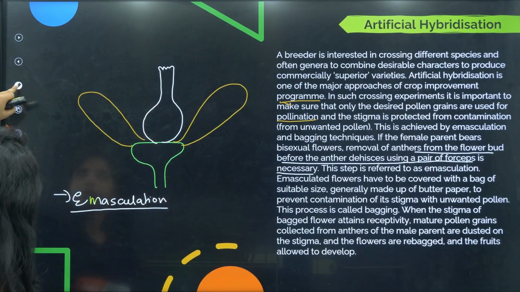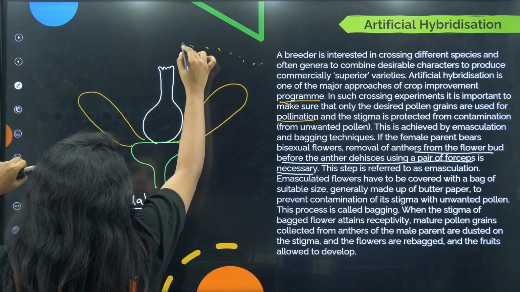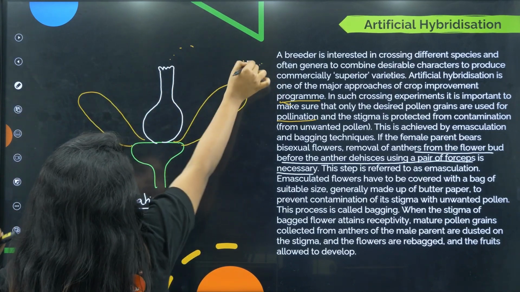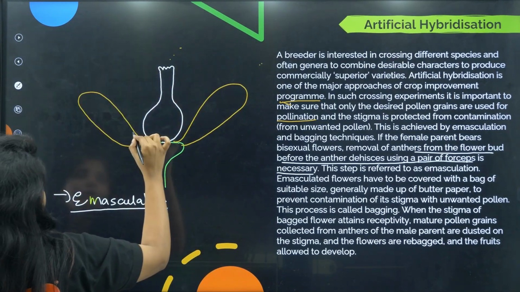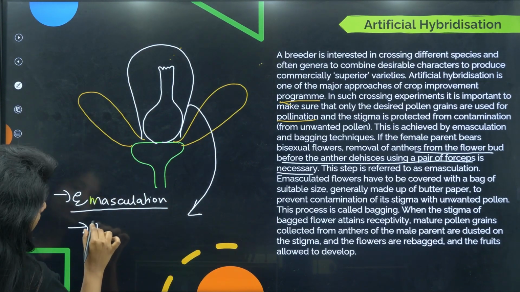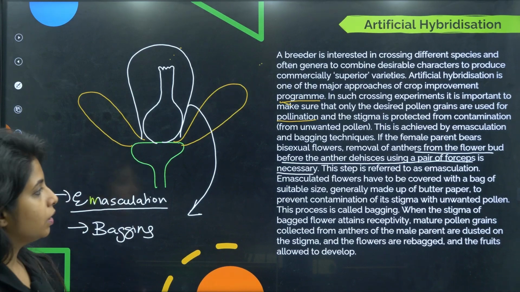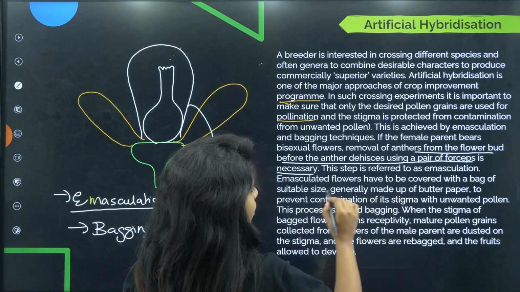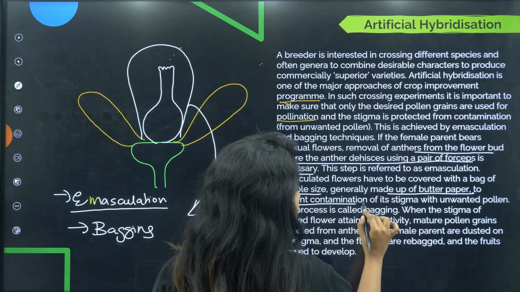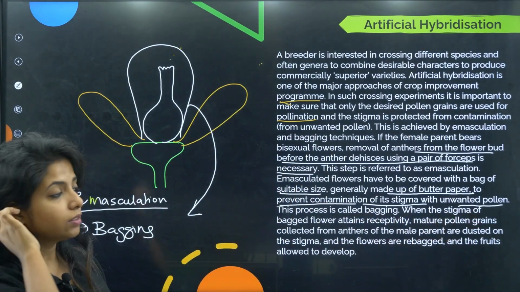Now, again what will happen? There will be pollen grains all around. Through wind, pollen grains can come over here and land over here. I do not want that either. So to protect it, I cover this whole thing, and this second process is known as bagging. Emasculated flowers have to be covered with a bag of suitable size, generally made of butter paper, to prevent contamination of the stigma with unwanted pollen, something that we do not want. This is known as bagging.